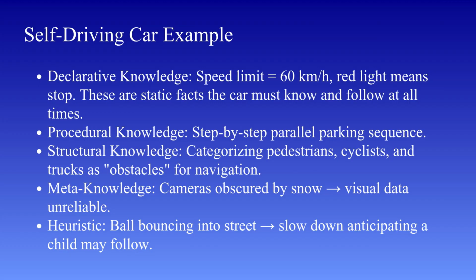Finally, we have heuristic knowledge. This is where experience-based decision-making comes in. For example, if the car sees a ball rolling onto the road, it may slow down, even if there is no visible pedestrian. Why? Because based on experience, there is a high chance that a child might follow the ball. This is not a guaranteed rule, but it is a smart and practical decision.